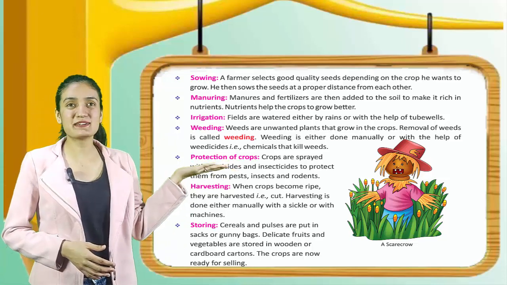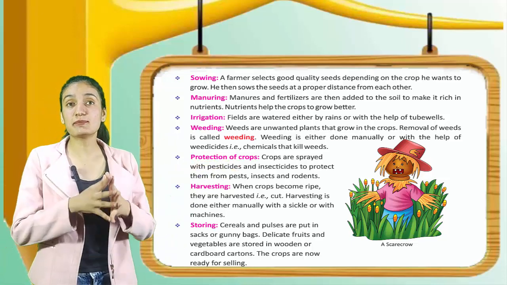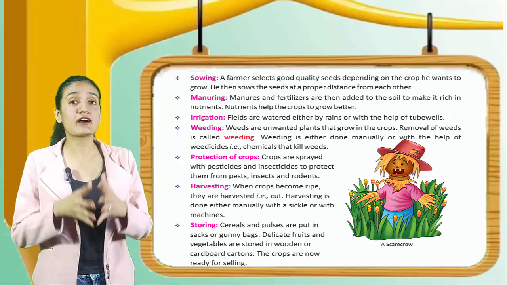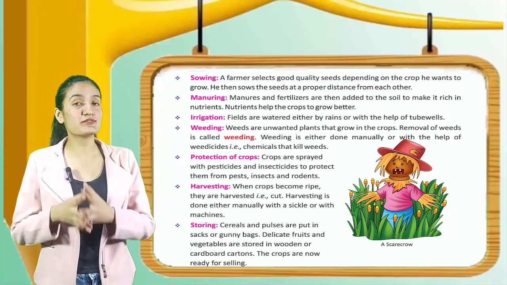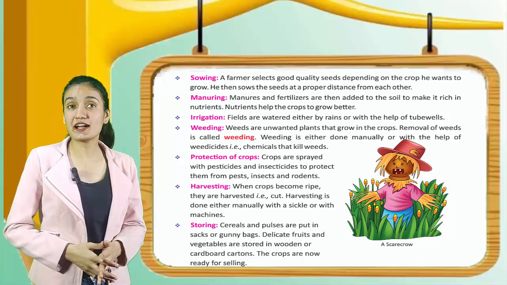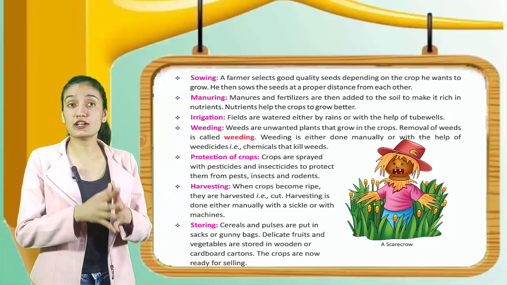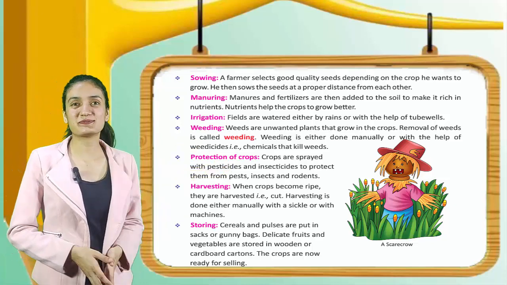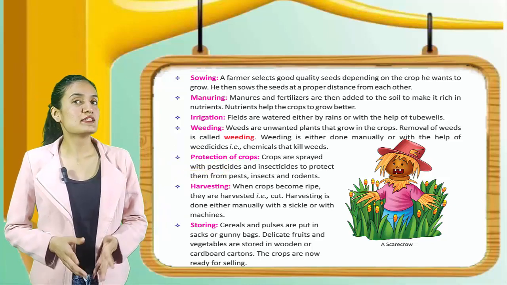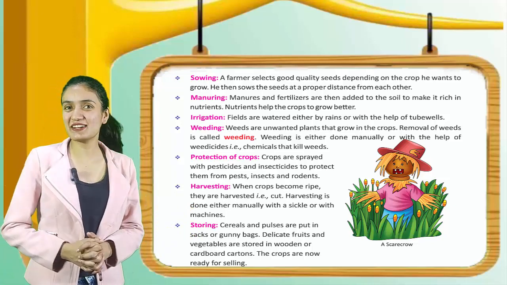Next and the last step is storing. Cereals and pulses are put in sacks or gunny bags. Delicate fruits and vegetables are stored in wooden or cardboard cartons. The crops are now ready for selling. You can see a scarecrow. So kids, have you ever seen a scarecrow?